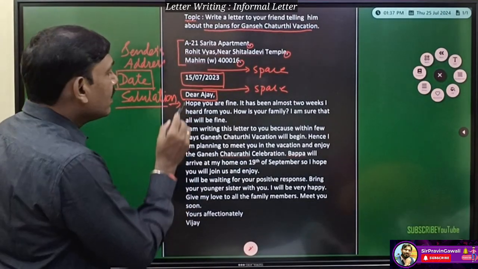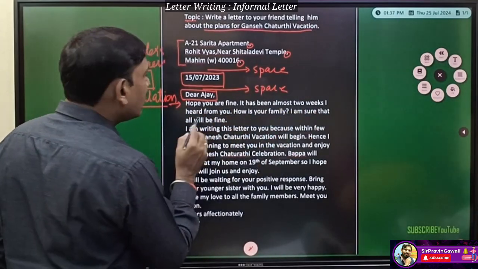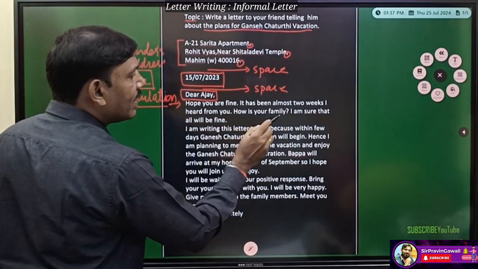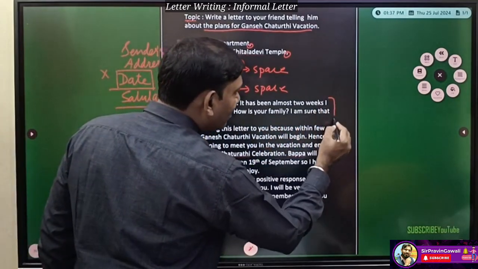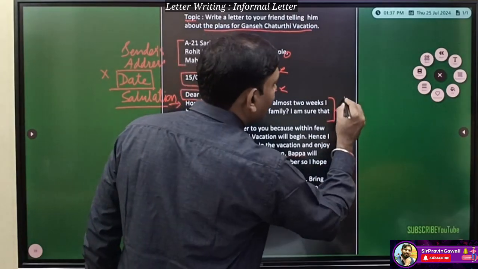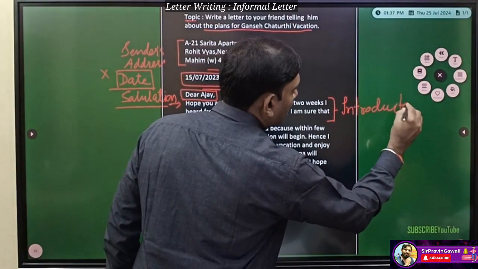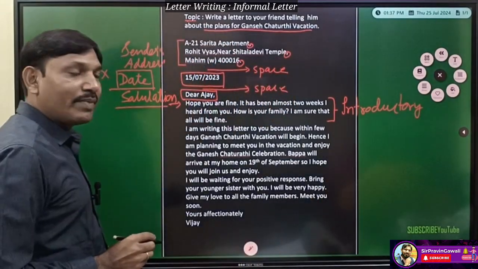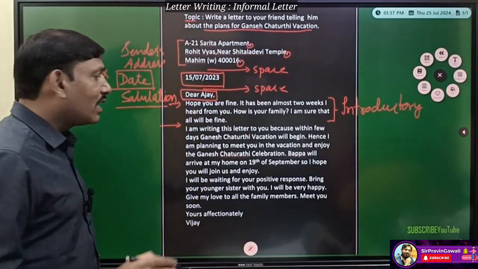How does it start? See: Hope you are fine. It has been almost 2 weeks since I heard from you. How is your family? I am sure that all will be fine. So this first paragraph is the initial or introductory paragraph, we can say. Here, students, we have to leave 1 line, otherwise 2 lines we can leave.